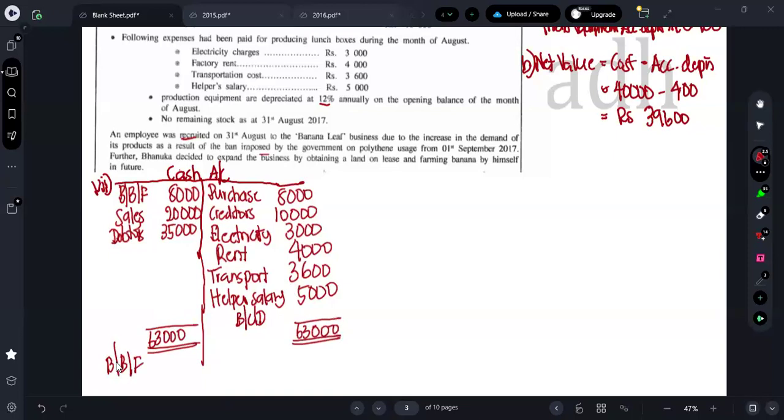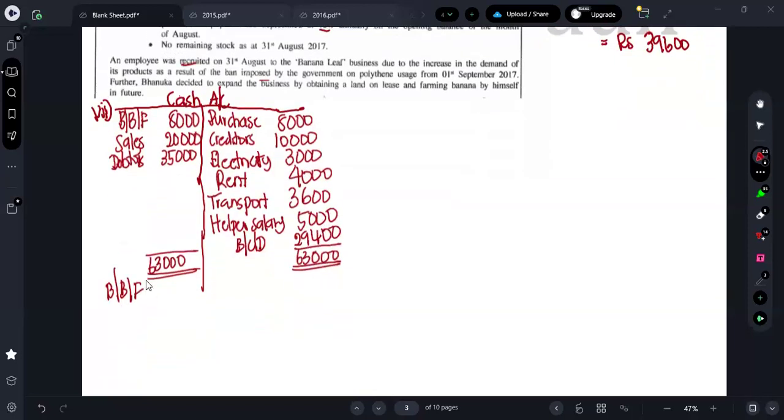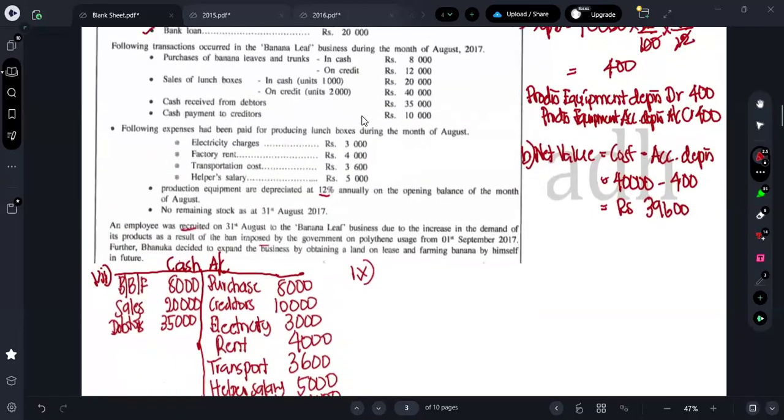Okay, so from 63,000, just deduct all these amounts. From 63,000, just deduct 18,000. Next one, 7,000 minus 3.6 minus 5. The answer will be how much? 29,400. So balance carried down is 29,400, and balance brought forward is 29,400.